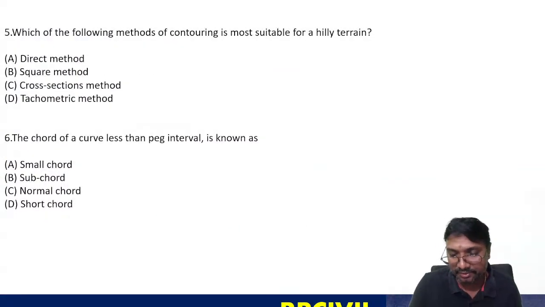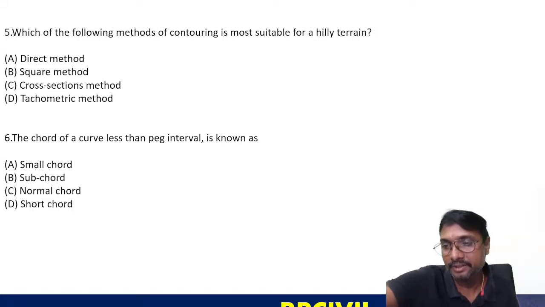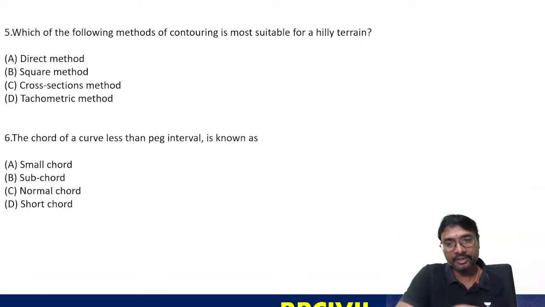Now select the answers for these questions. Fifth question, sixth question. Try to select the answers, all of you. We are doing all mixed questions so that it will be easy and we can cover many questions.